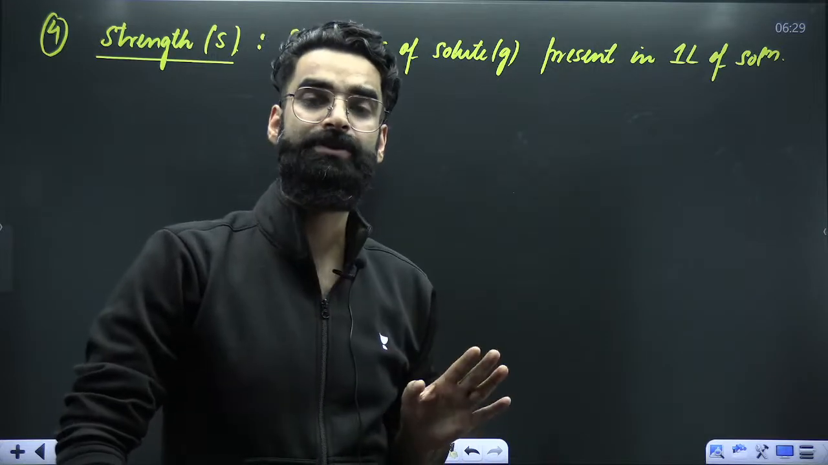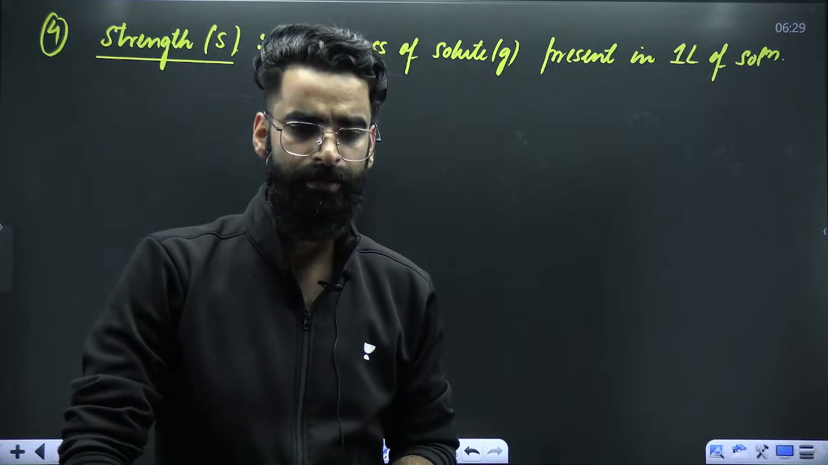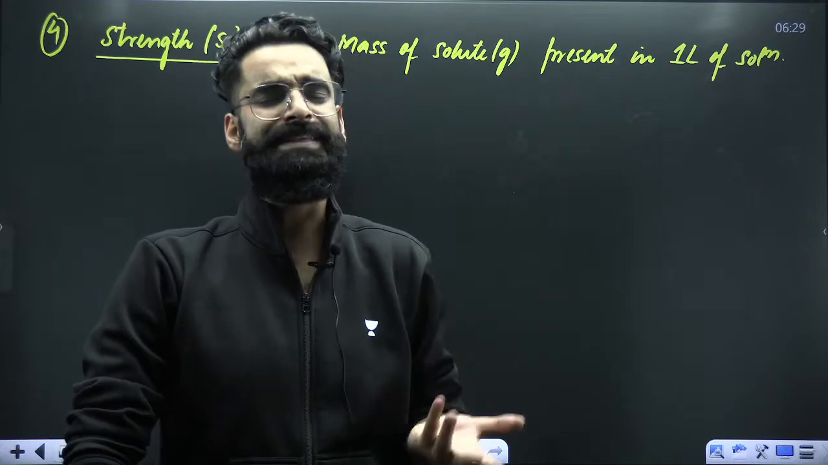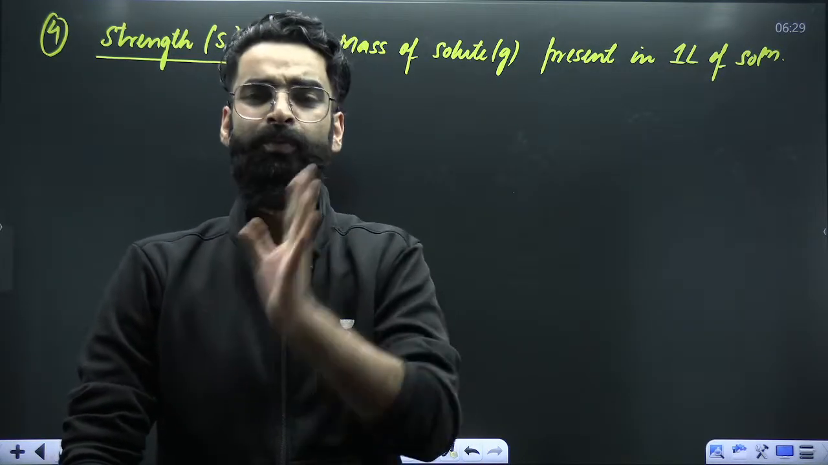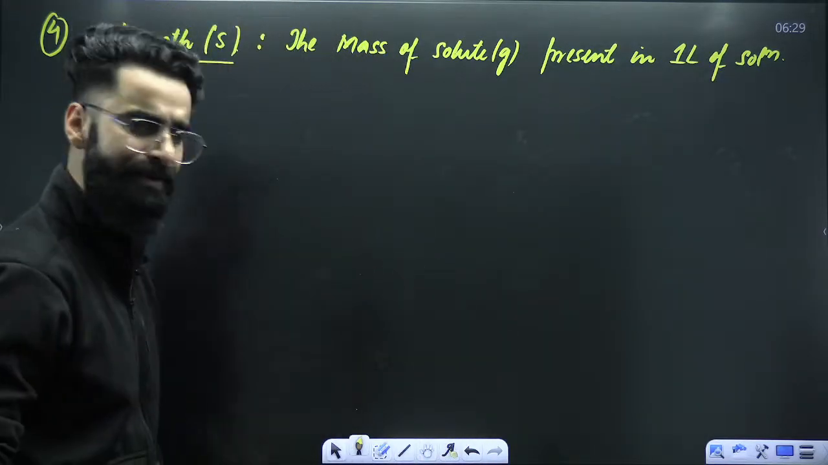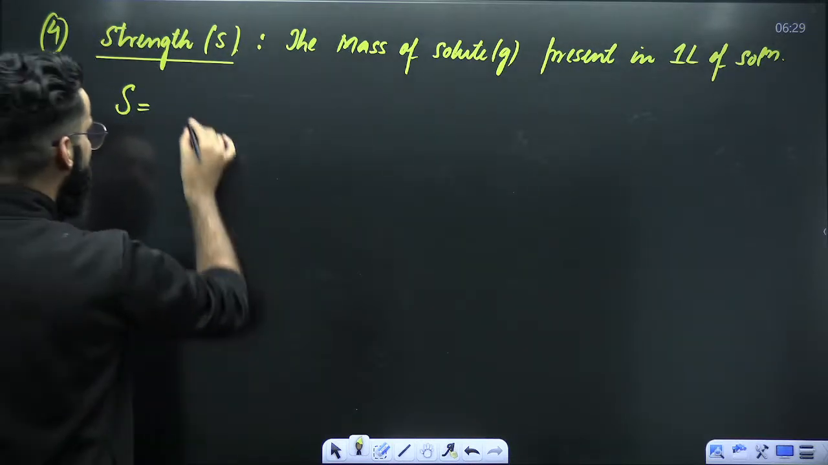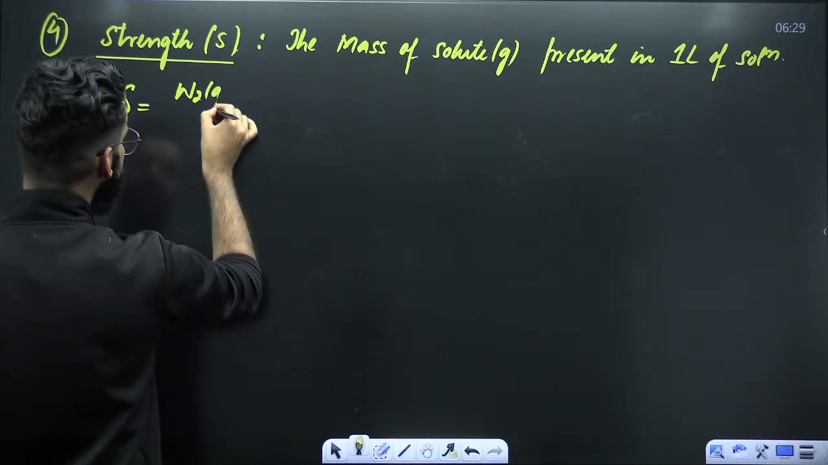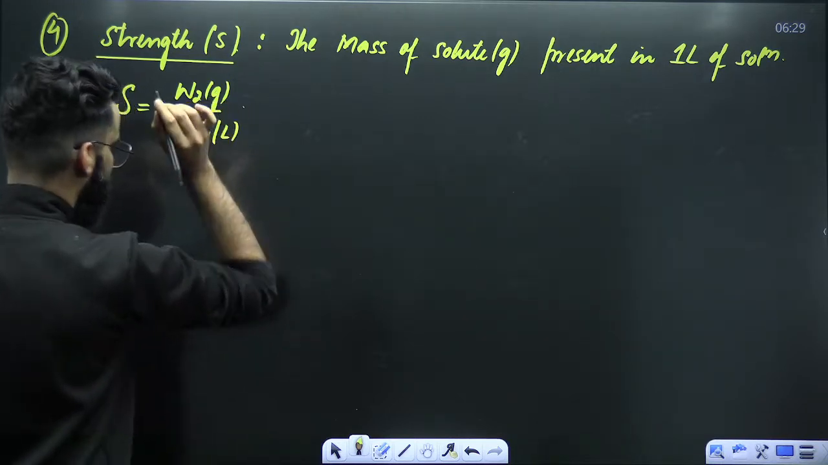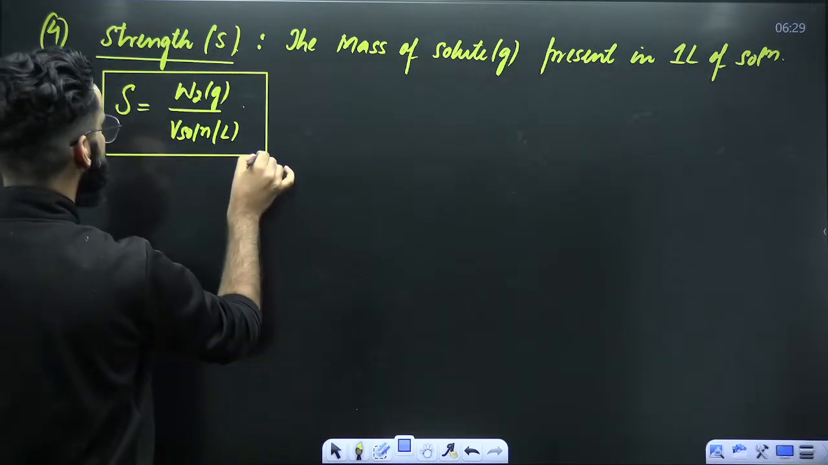Imagine in 1 liter of solution, there are 20 grams of solute. You'll say strength is equal to 20. Imagine in 1 liter of solution, there are 40 grams of solute. You will say strength is equal to 40. Imagine in 1 liter of solution, there are X grams of solute. You'll say strength is equal to X. As simple as that. Now, can you make its result? Absolutely. It's going to be mass of solute in grams divided by volume of solution in liters. This is the result with the help of which you can calculate the strength of the solution.